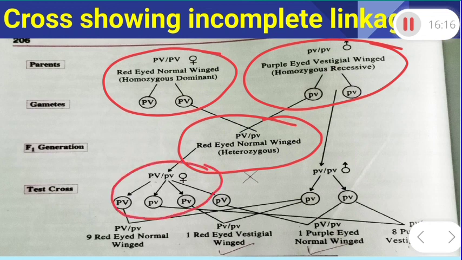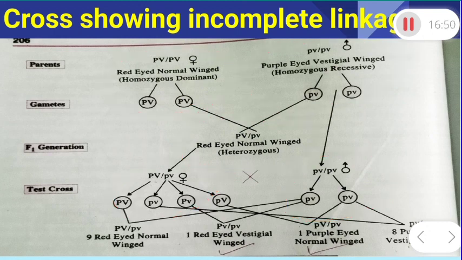The F1 is female and the parent is male. Now, the result of the test cross: 9 are red-eyed normal-winged, 1 is red-eyed vestigial-winged, 1 is purple-eyed normal-winged, and 8 are purple-eyed vestigial-winged.